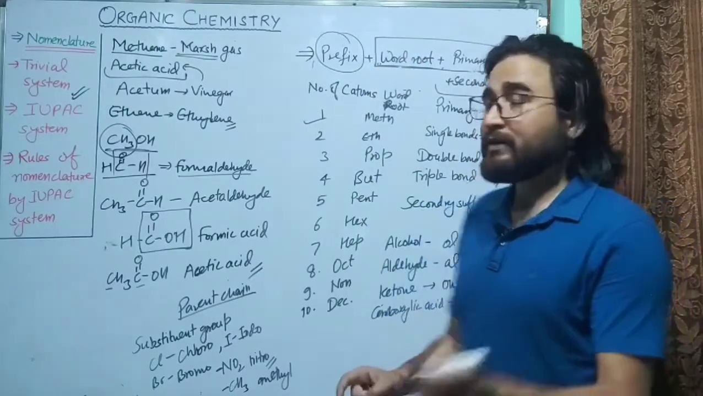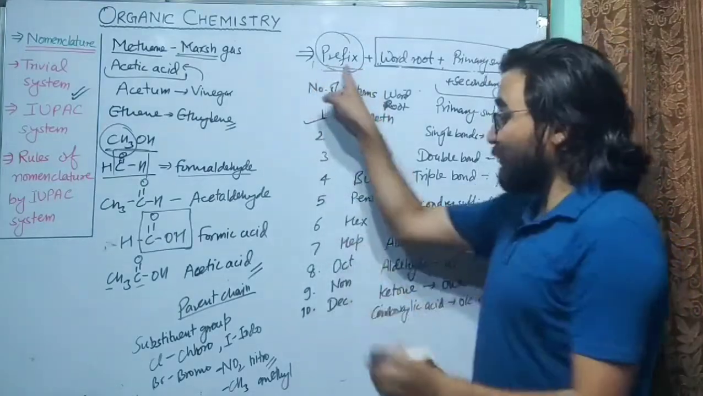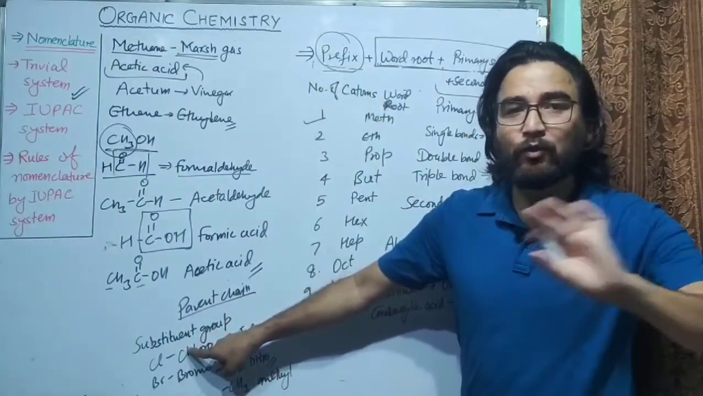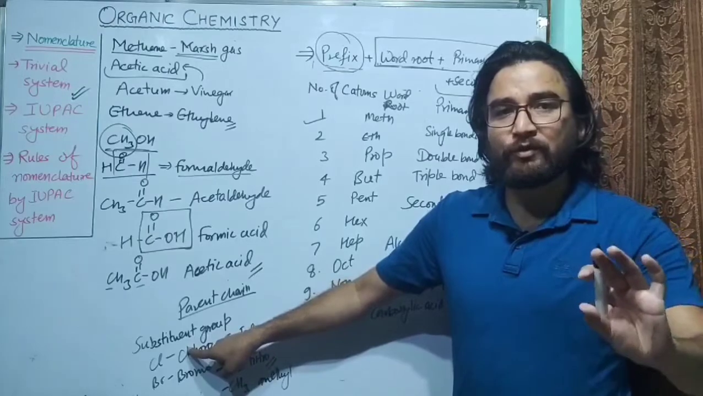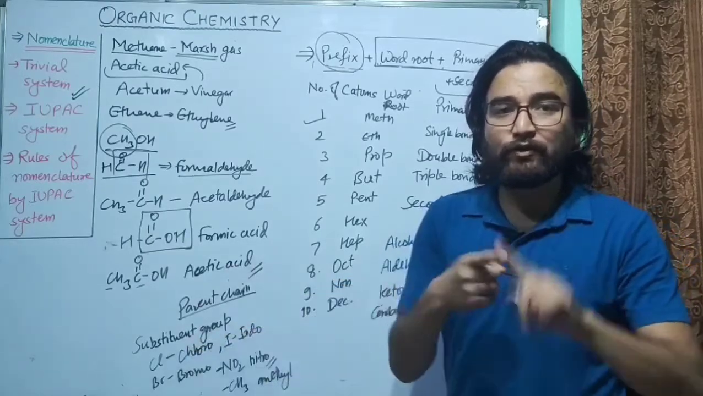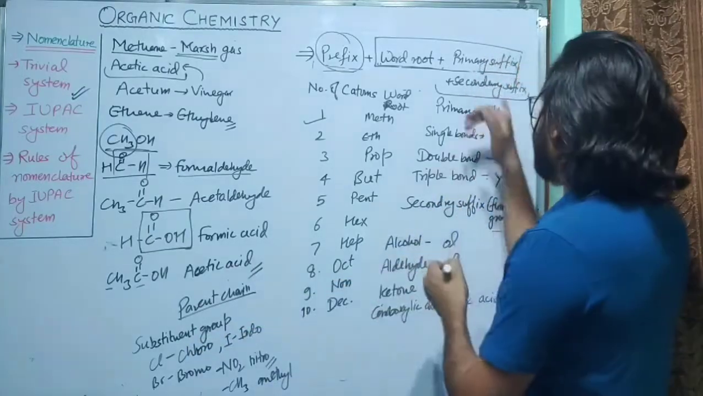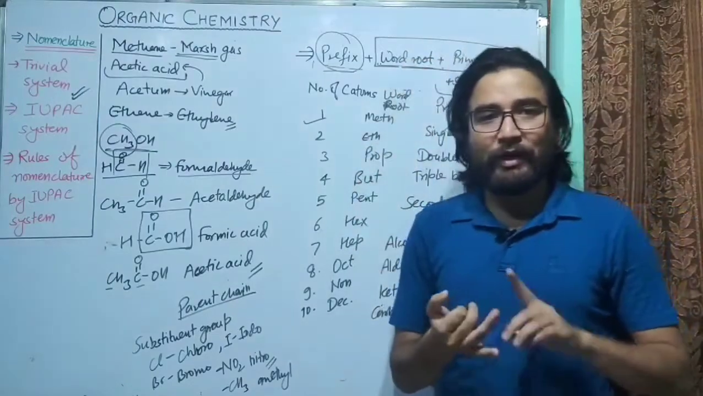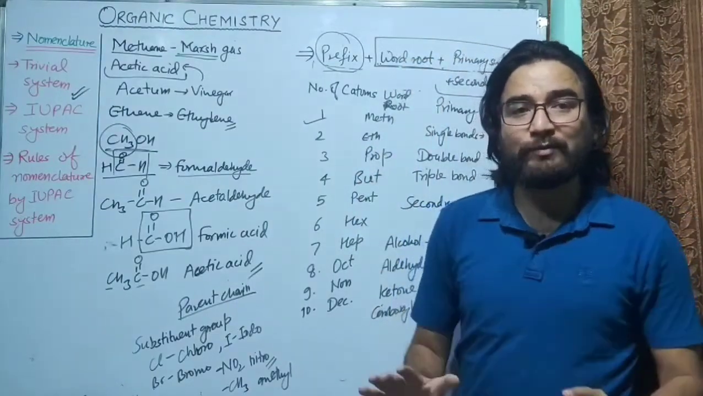So remember, first we will use prefix. Now if there is no substituent group, there won't be any prefix. If there is no functional group, there is no secondary suffix. But again, word root and primary suffix will always be there.